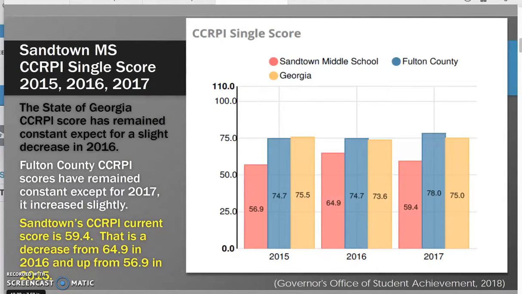Sandtown's current CCRPI score is 59.4. That is a decrease from 64.9 in 2016 and up from 56.9 in 2015.